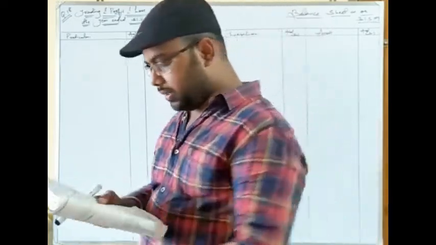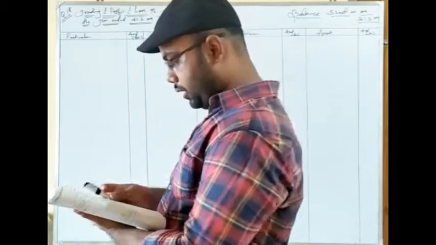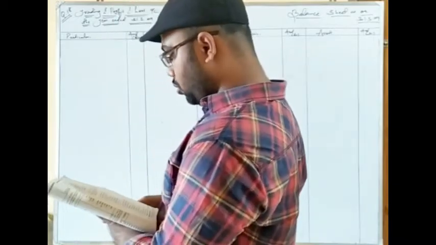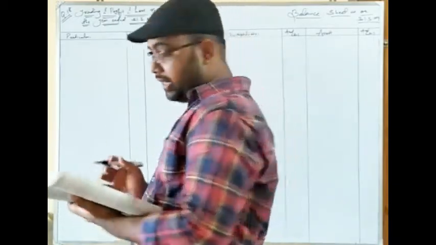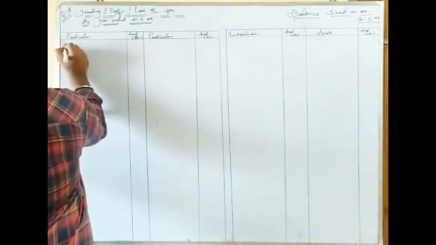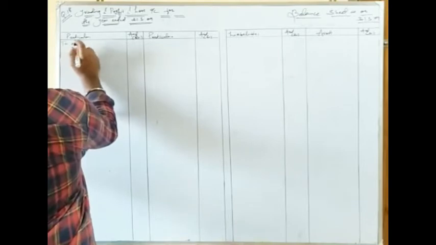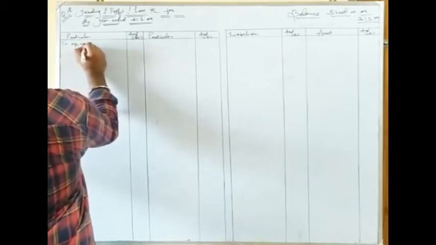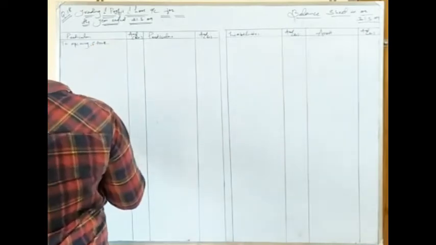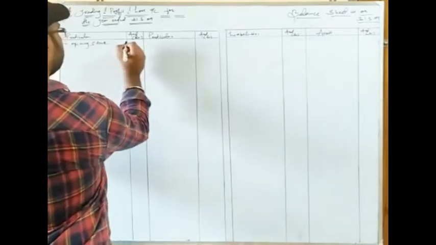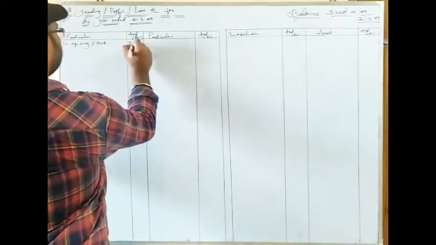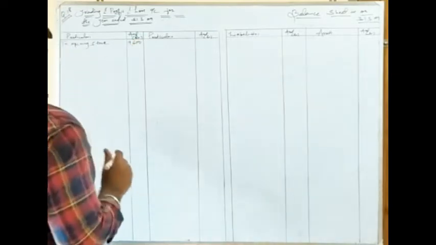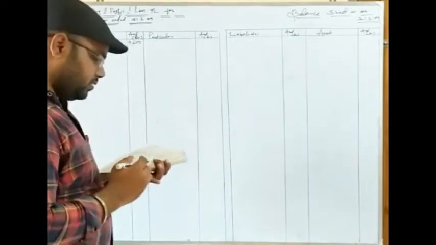The first item that is given here is opening stock. As you know, opening stock goes to the debit side of the trading account. So here we will write to opening stock. Opening stock given is 9,600. Then the next is wages and salaries.